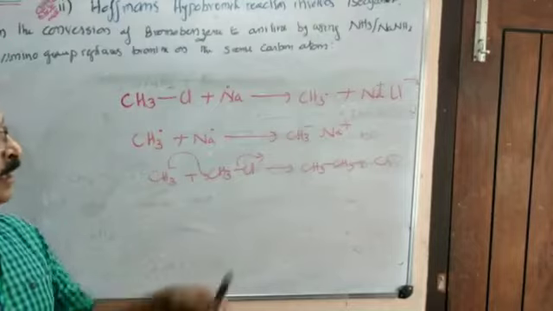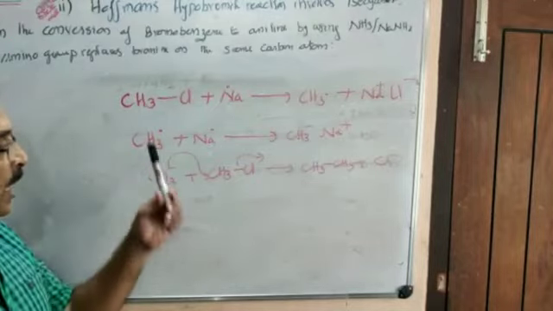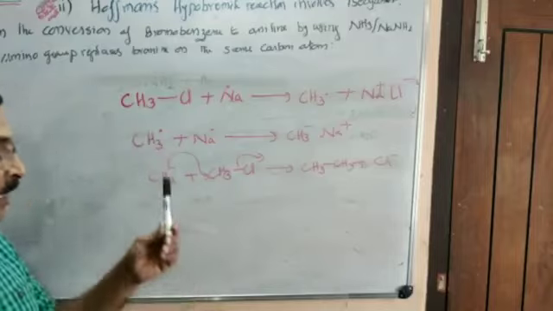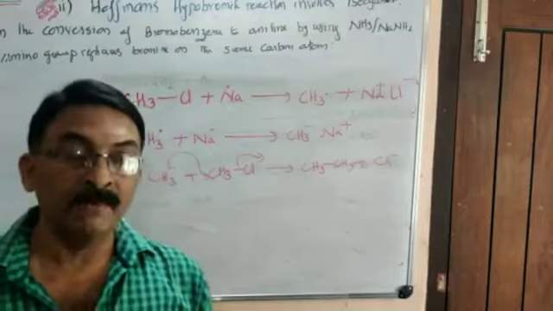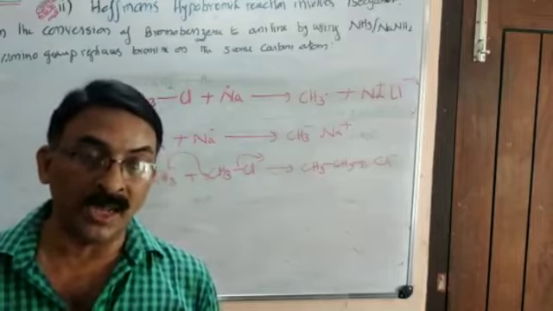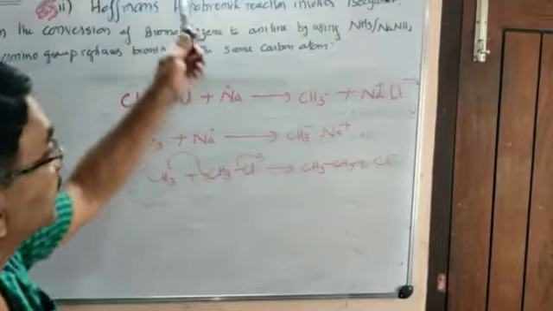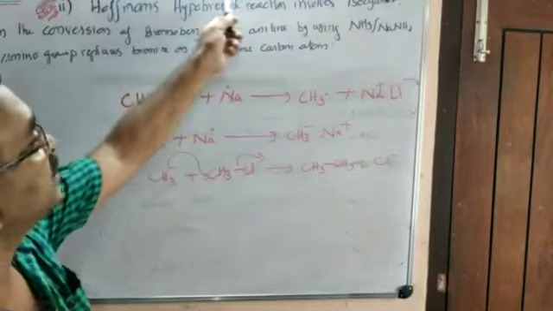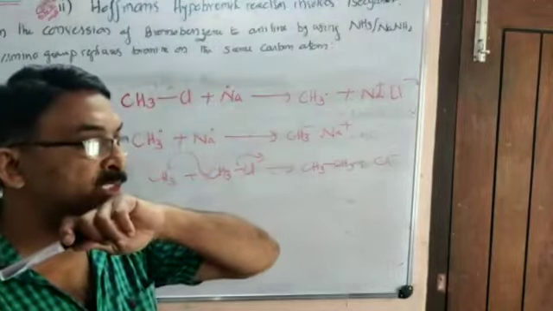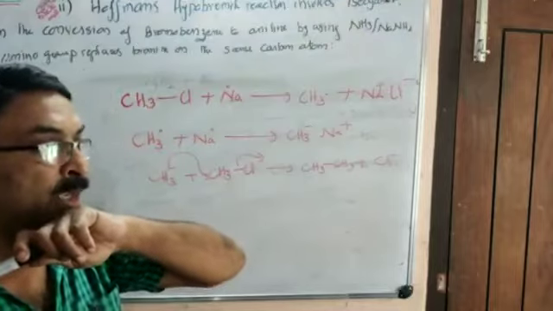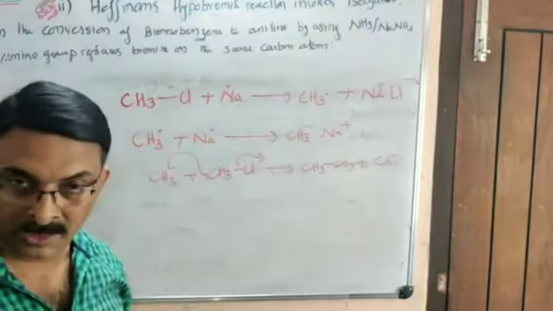And see, here free radical involvement is there, alkyl carbanion involvement is there, but there is no alkyl carbocation involvement. So the first statement is wrong. Wurtz reaction involves a carbocation is wrong. It involves carbanion and carbon free radical only.